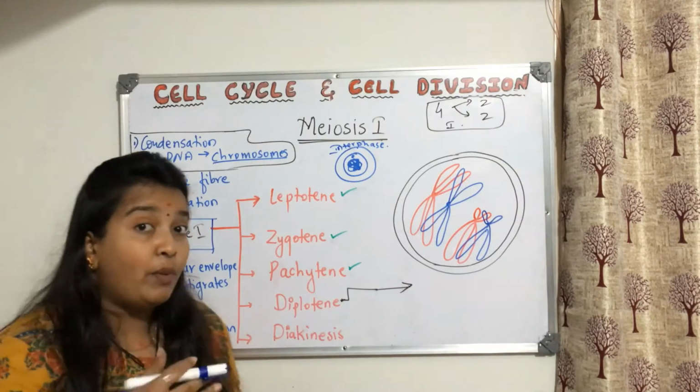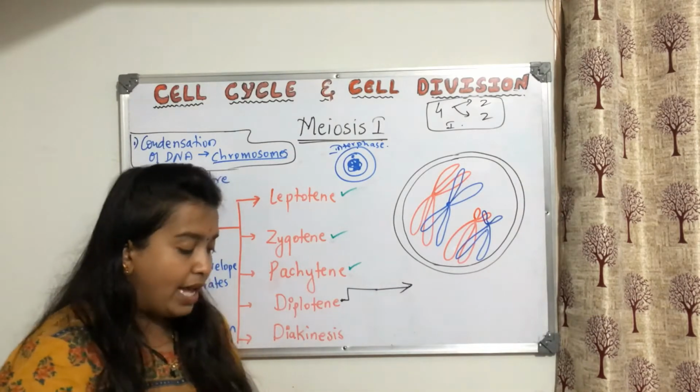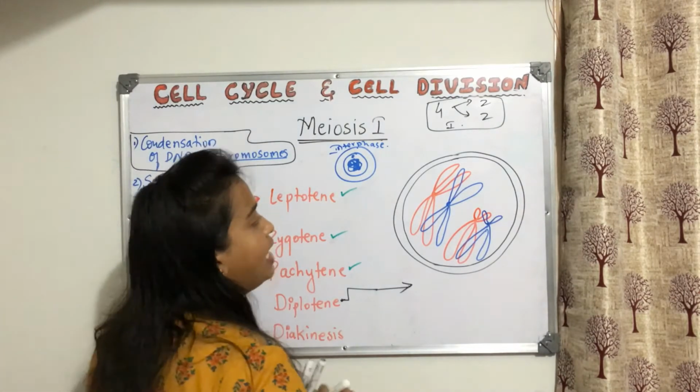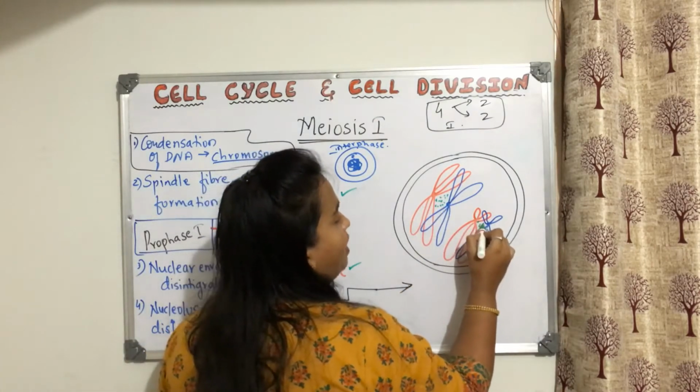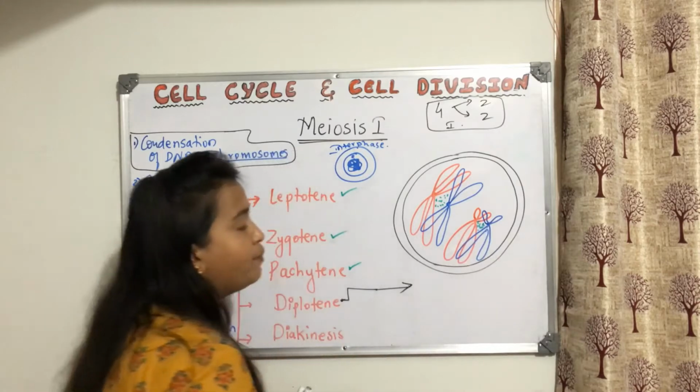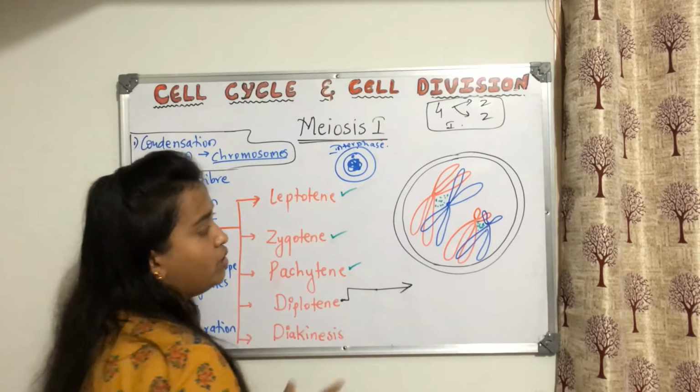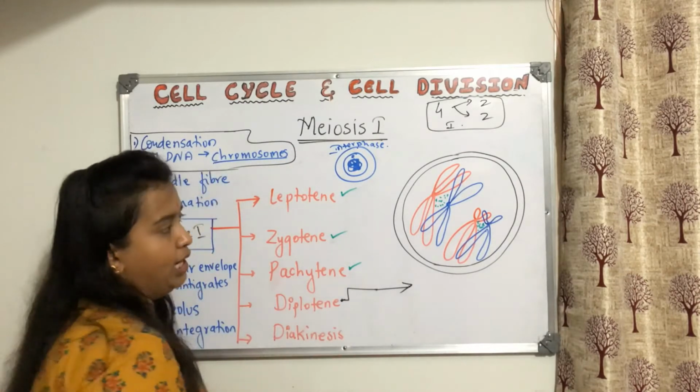Now what was there in between these chromosomes so that they are together? They are together because they have a complex. What is that complex called? Synaptonemal complex, correct? Now, see here, try to understand what happens in diplotene.